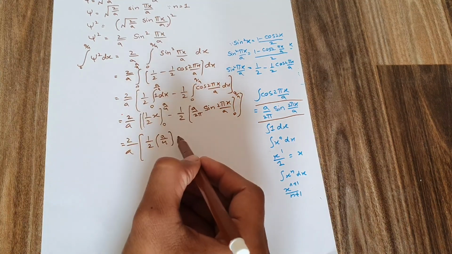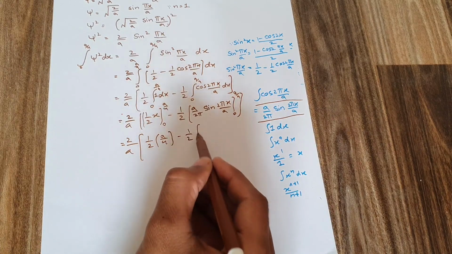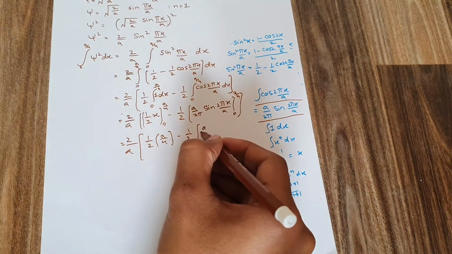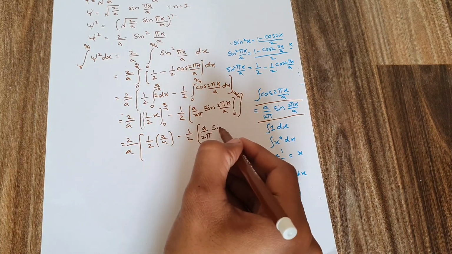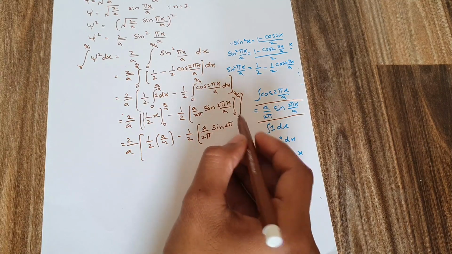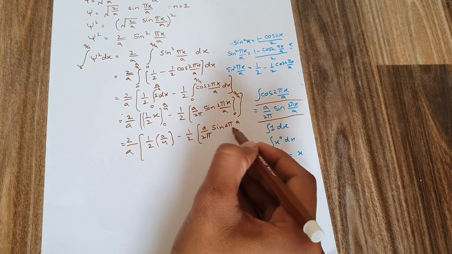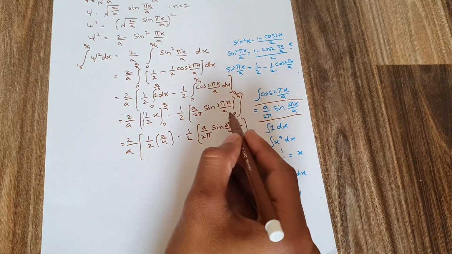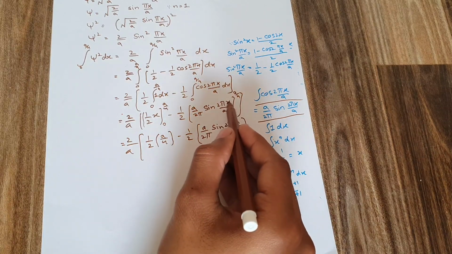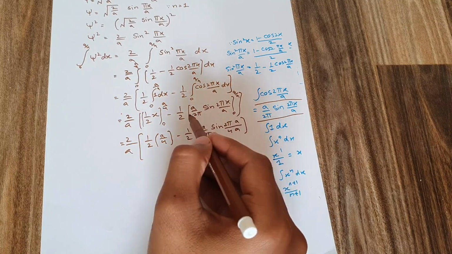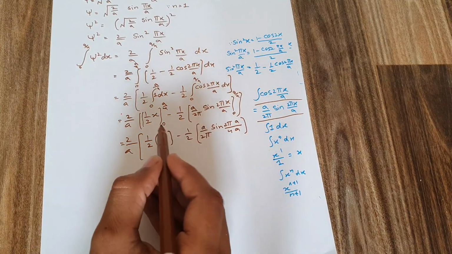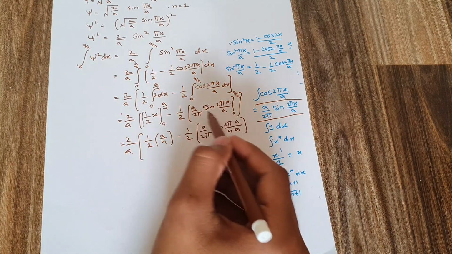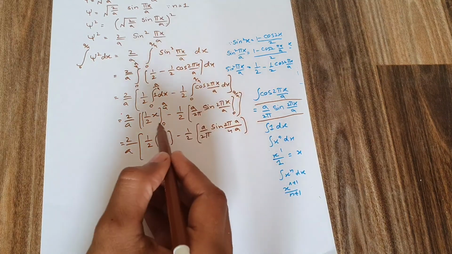The next thing is minus 1 by 2, and here first of all I have to put a by 4 in place of x. So first of all I have a over 2 pi, and the next thing I have sine 2 pi, in place of x I am going to write a over 4, and I have a here. When I apply the lower limit 0, as you can see, this part of the equation also becomes 0, so I'm just going to neglect this form. Similarly, when I applied 0 earlier, I neglected those parts because they come out equal to 0.